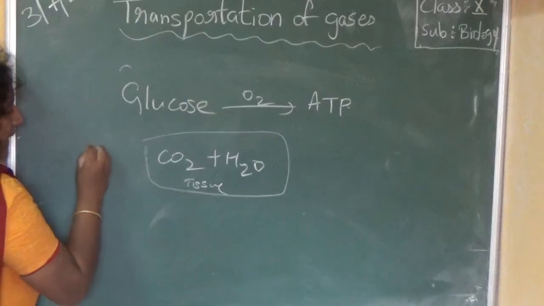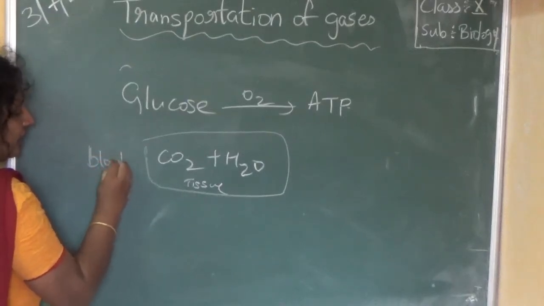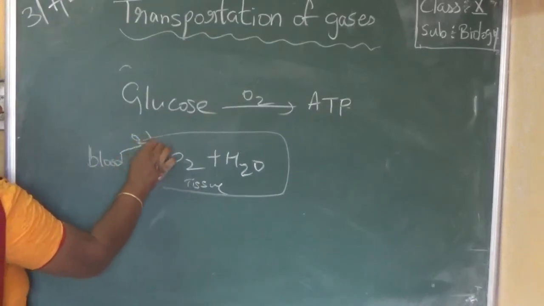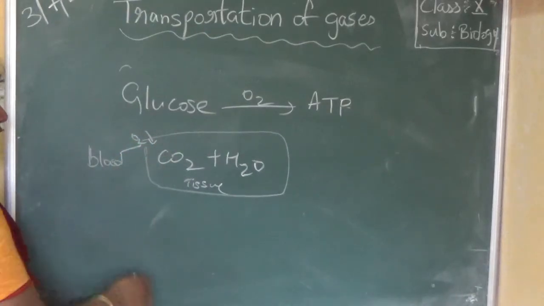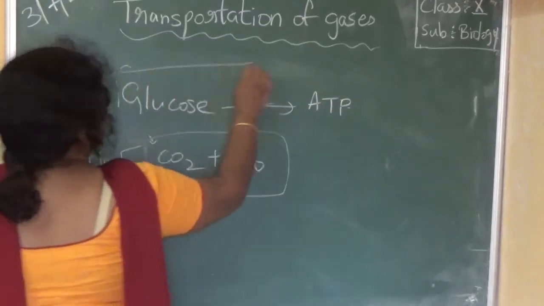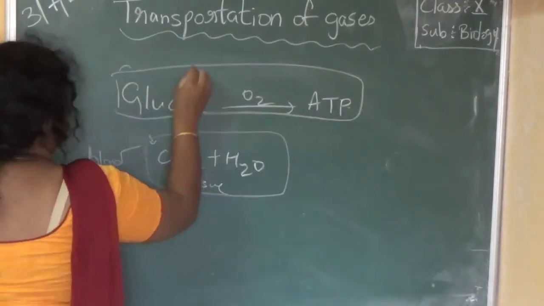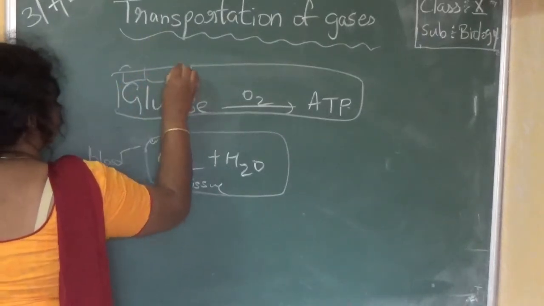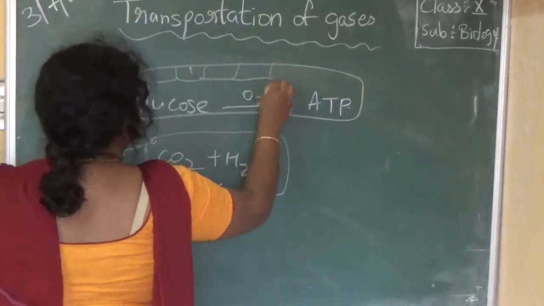So this is our blood. Now blood has delivered the oxygen to the tissues. It has given the oxygen to the tissues. Okay, I will draw like this. So this is our tissue, and these are the cells, the cells present in the tissues.